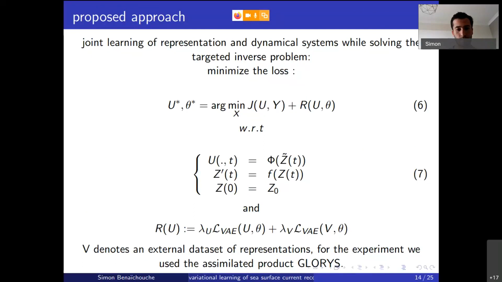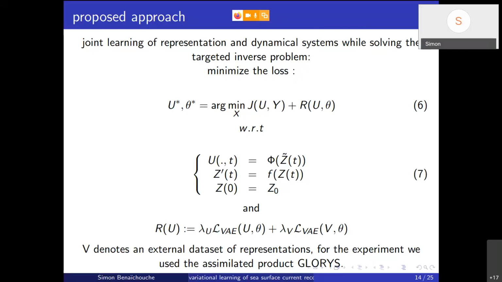Okay. Regarding the adjoint, can you be more specific? Can you explain it to me again? I'm not sure I understand everything. The adjoint is computed using the neural ODE framework, so it's computed directly by automatic differentiation, in fact, in this framework. Okay, so you use automatic differentiation. So this is one of the qualities of the neural network, and this corresponds to the adjoint. Okay, and